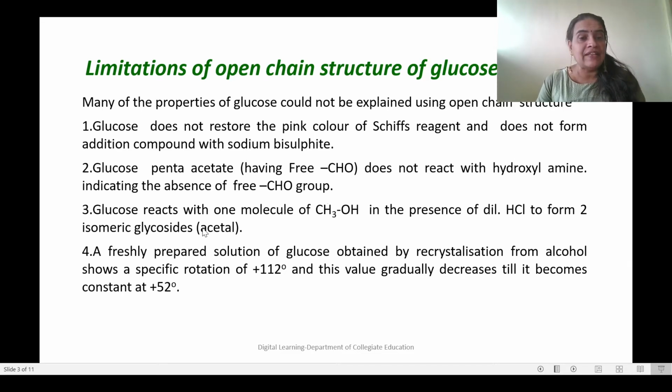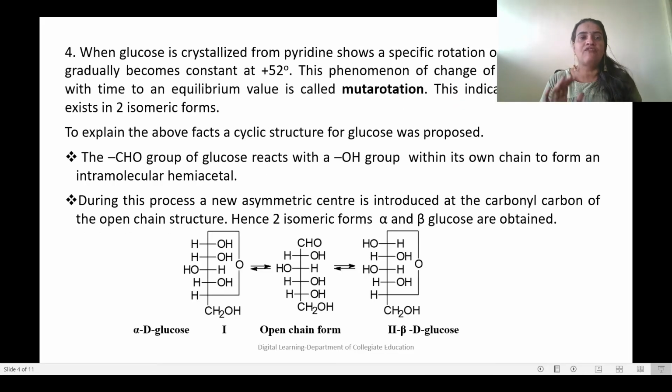Then, glucose reacts with one molecule of methanol in the presence of dilute hydrochloric acid to form two isomeric glycosides, two isomeric acetals. Then again, a freshly prepared solution of glucose obtained by recrystallization from alcohol shows a specific rotation of +112 degrees, and this value gradually decreases till it becomes constant at +52 degrees. So all these phenomena could not be explained by the open chain structure of glucose.